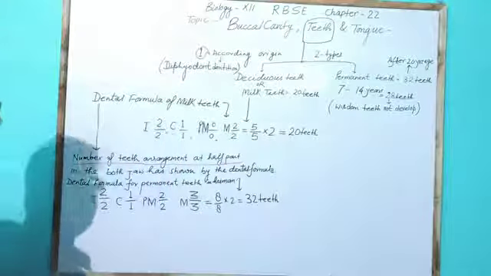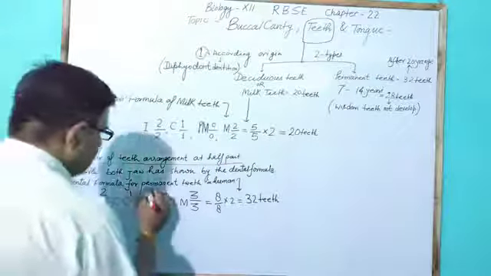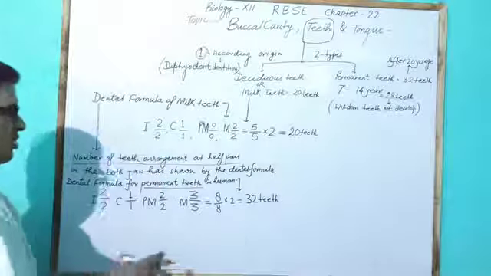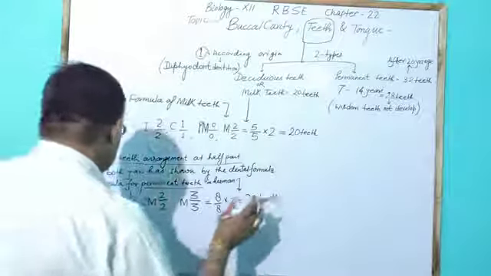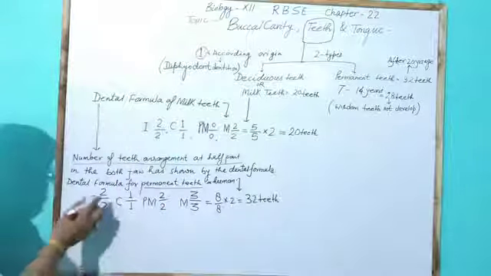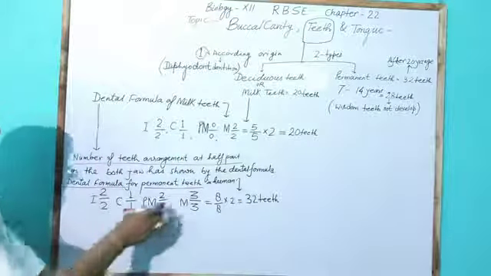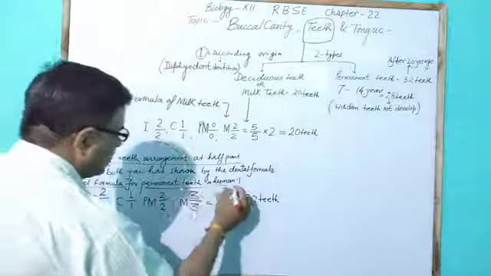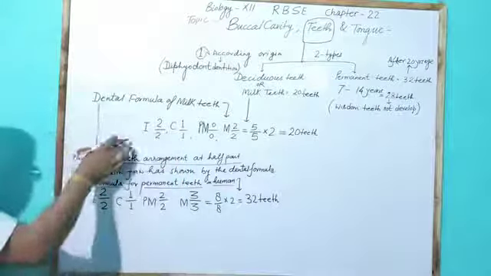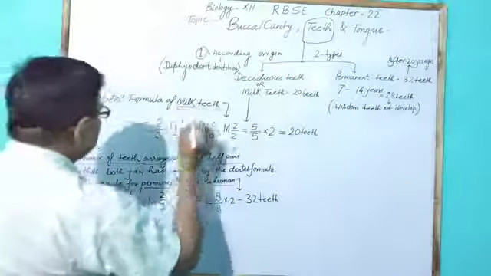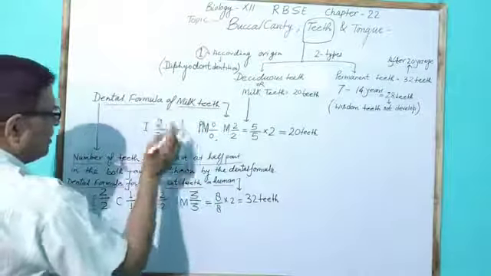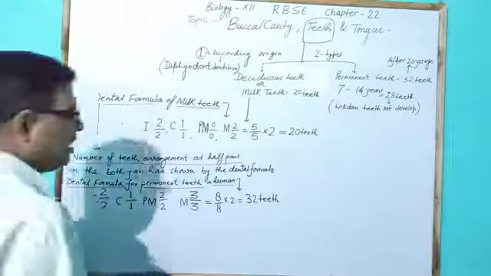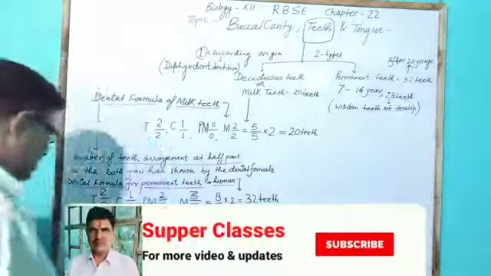In case of permanent teeth, total teeth in human are 32. And this is the dental formula for permanent teeth which I discussed here in case of human. But the dental formula for milk teeth, discussed above, is for 20 teeth only.